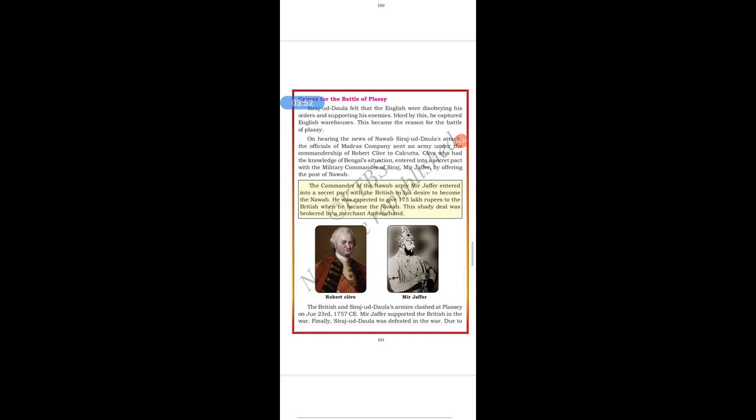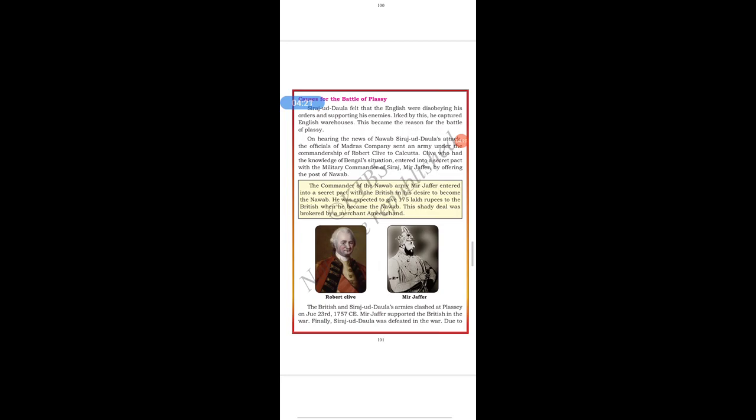On hearing the news of Nawab Siraj-ud-Dawla's attack, the officials of the Madras Company sent an army under the commandership of Robert Clive to Calcutta. Students, when they heard that Siraj-ud-Dawla had captured the warehouses of the English, they sent an army under the leadership of Robert Clive to Calcutta.